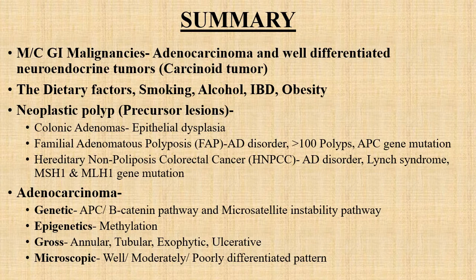The adenocarcinoma has multiple pathogenic pathways. The first is genetic events, which include the APC or beta catenin pathway and the microsatellite instability pathway. The second is epigenetic events, which include methylation. Grossly, the adenocarcinomas could be annular, tubular, exophytic or ulcerative type, and microscopically, based on the patterns, they could be graded as well, moderately or poorly differentiated adenocarcinoma.